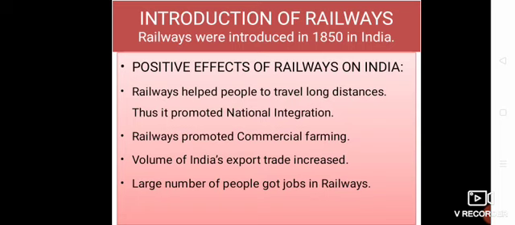Now, when we are talking about the railway, that is one of the most important aspects of the infrastructure during the colonial period. So let us detail the introduction of the railway. Railways were introduced in 1850 in India. A positive effect of the railway on India is that railways helped people to travel long distances, thus promoting national integration.